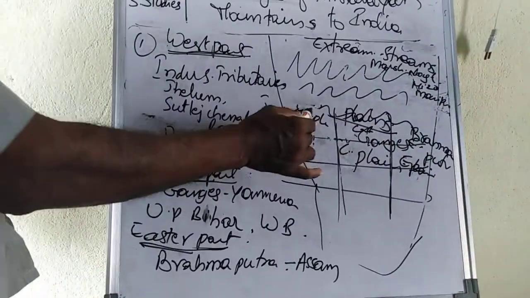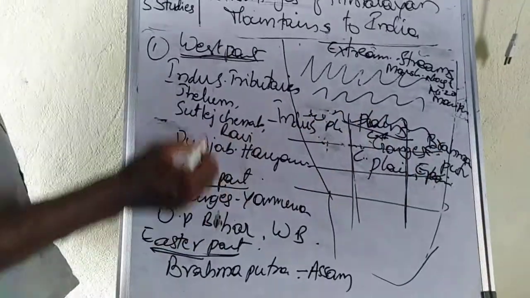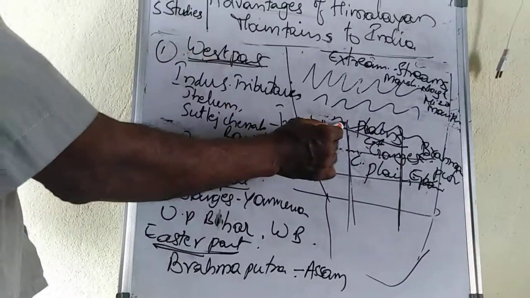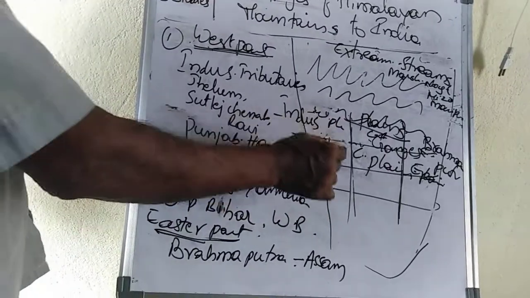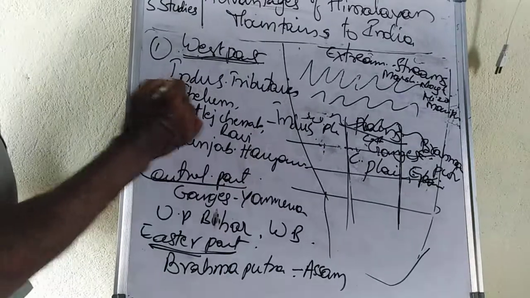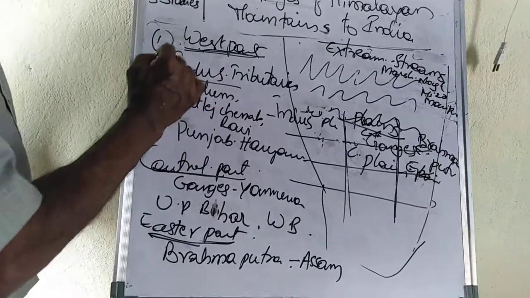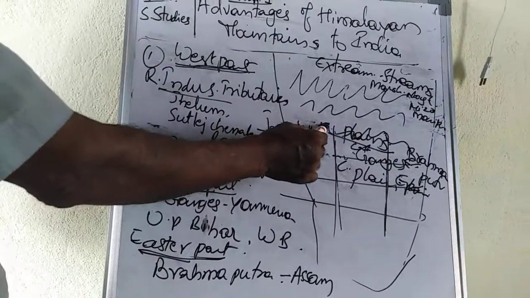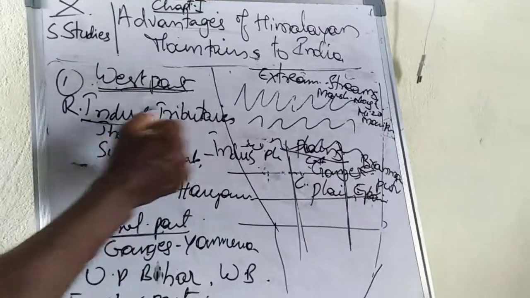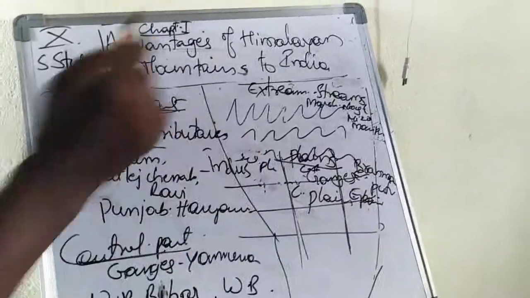But if we come to details about these three plains, the western part is drained by, or supported for its water by, the Indus river. The western part is supported by the Indus river for agriculture.